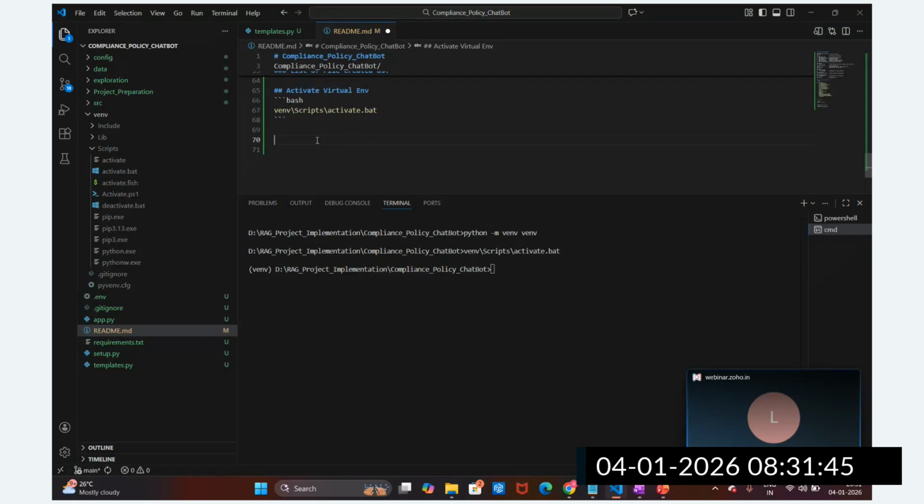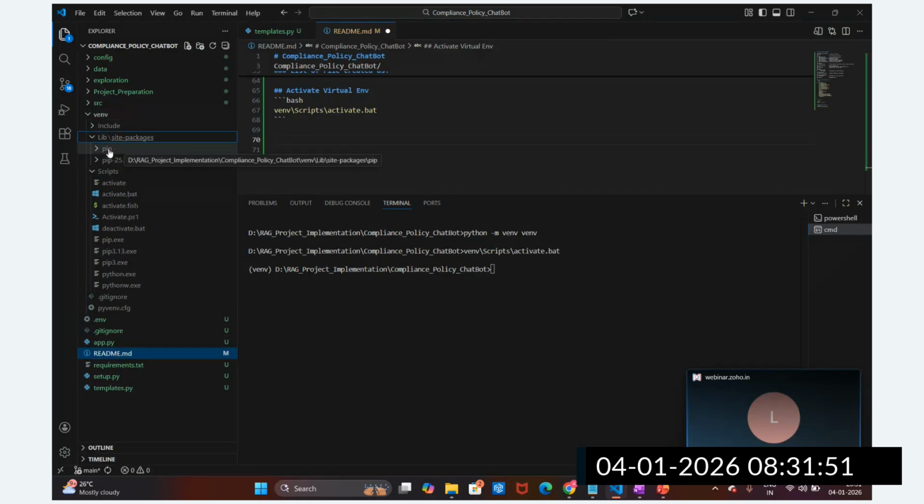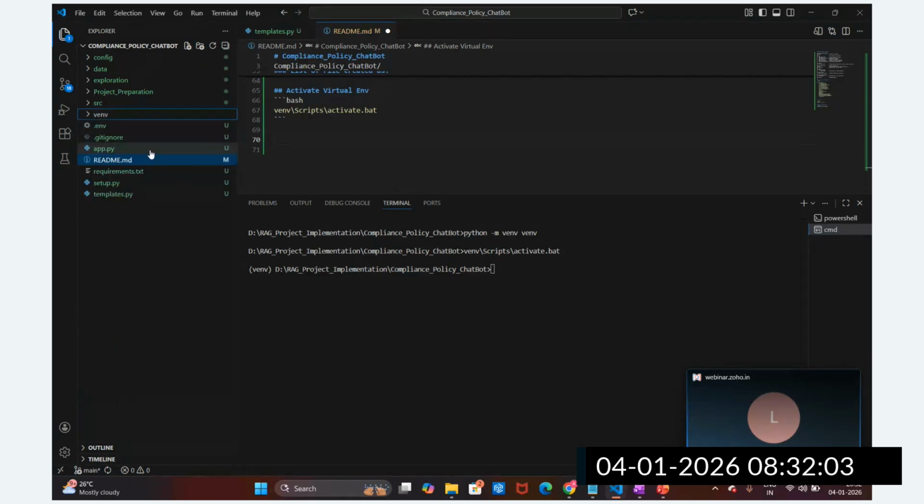Now, if you see the library folder, there is only pip, the package manager. pip is the system package manager. As of now we haven't installed any library. Whenever I install a library, it will be installed here. So let me go to the exploration part. As of now we are working on exploration only, and later we are going to move on to the source code.